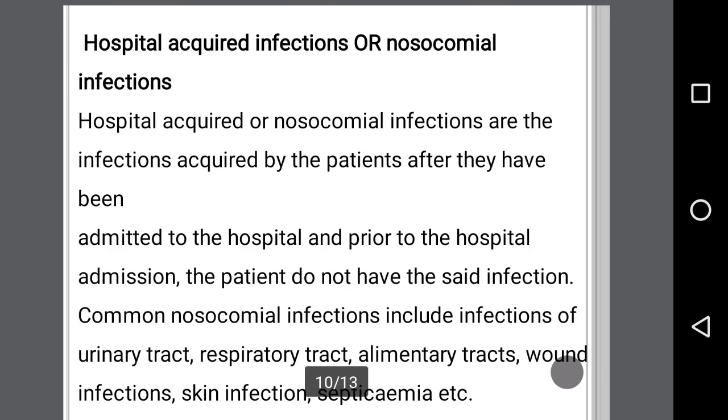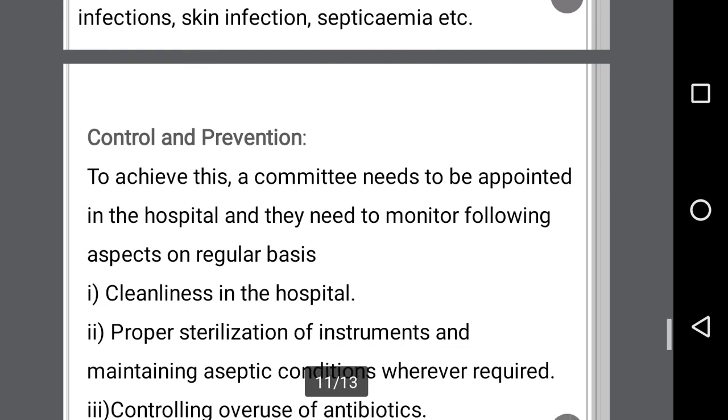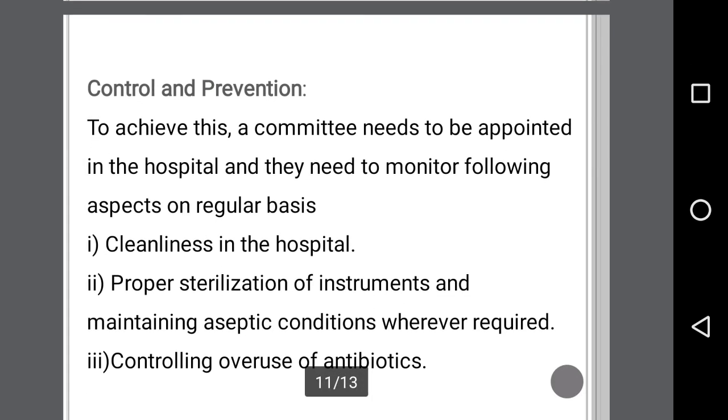Now in the next part we are going to see about hospital acquired infection or nosocomial infection. Hospital acquired or nosocomial infections are the infections acquired by the patient after they have been admitted to hospital, and prior to the hospital admission the patient did not have the said infection. Common nosocomial infections include infection of the urinary tract, respiratory tract, alimentary tract, wound infection, skin infection, and septicemia. The control and prevention is very easy if we follow the following steps.